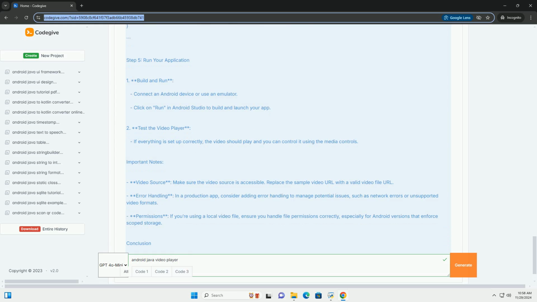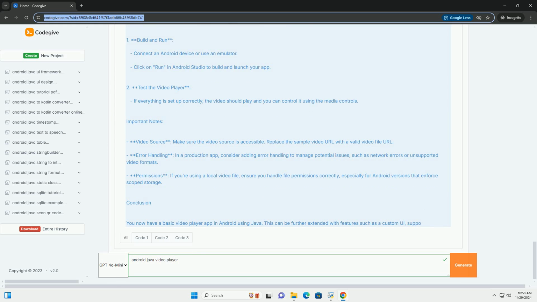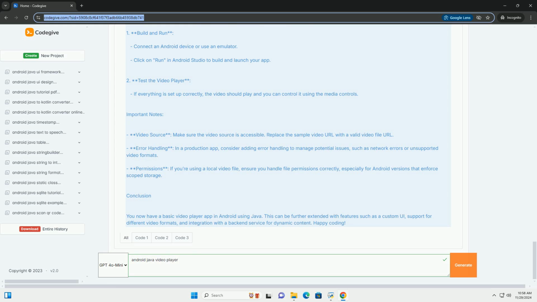Step 2. Add permissions to androidmanifest.xml. You need to declare permissions for internet access if you're streaming videos from the web. Step 3. Create the layout. Open activity_main.xml and add a video view to your layout.